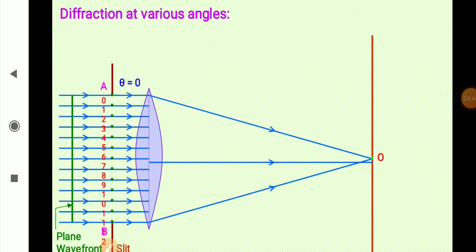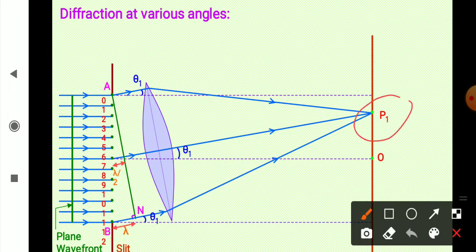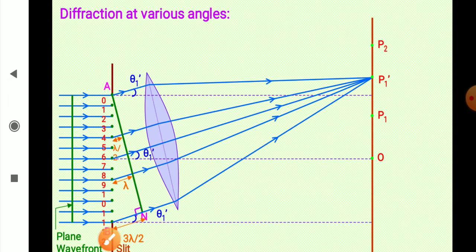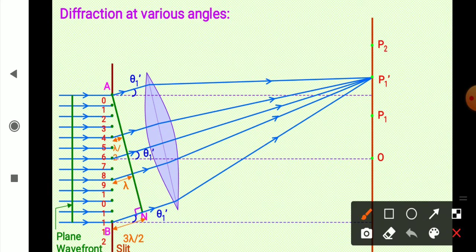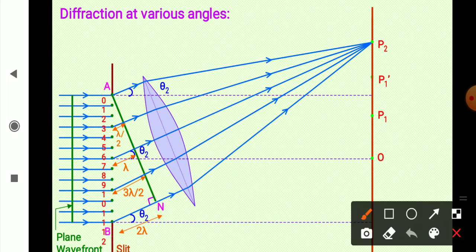So a combined effect at various angles. At the center you get a maximum. Then your first dark point at P1 when the path difference is lambda. Then the second position, a bright position, maxima, when the path difference is 3 lambda by 2. Then the next dark, when the path difference is 2 lambda.